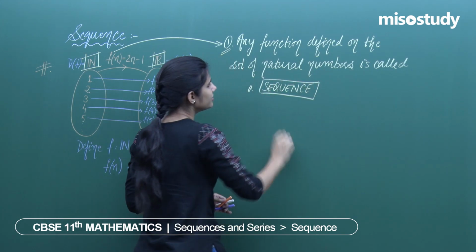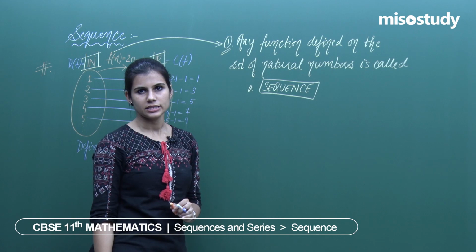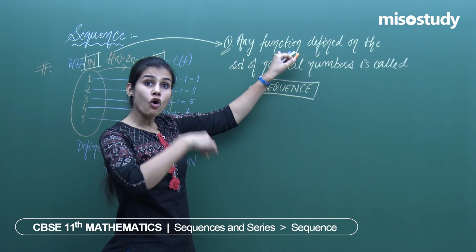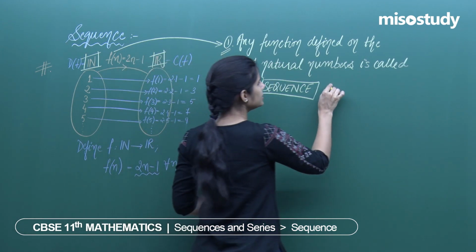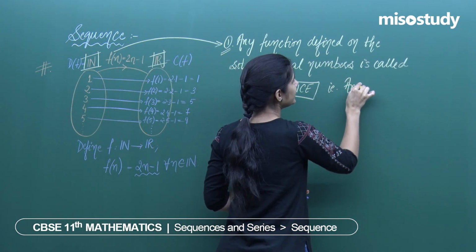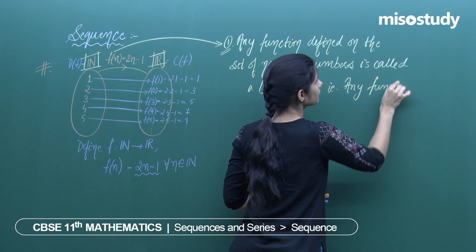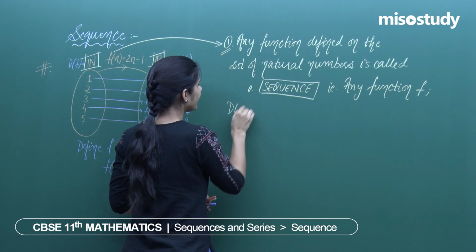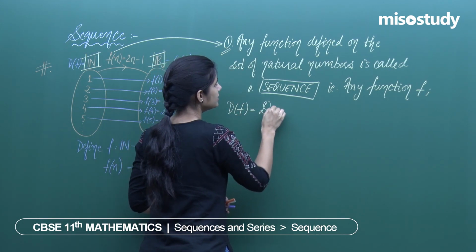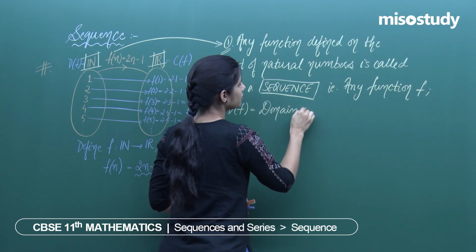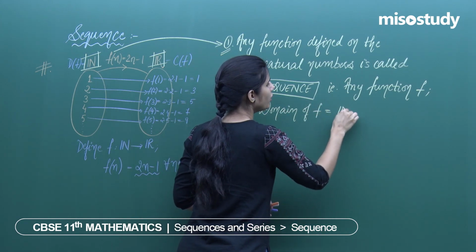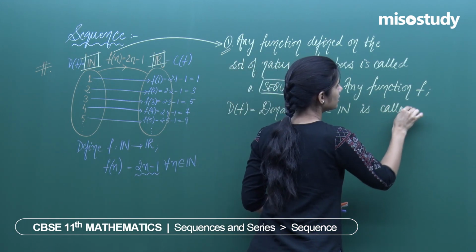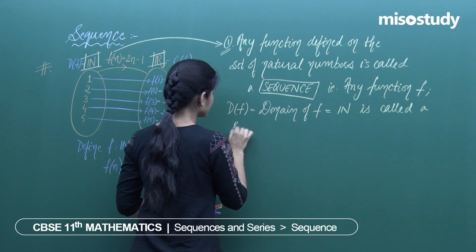Yes, this is how easy the definition of a sequence is. Nothing else do you want, you just want a function which is defined on the set of natural numbers. That means any function f such that the domain of f, which is the set of all natural numbers, is called a sequence.